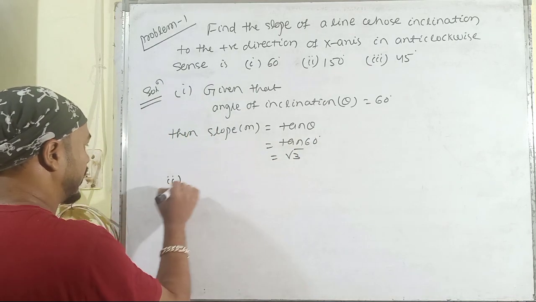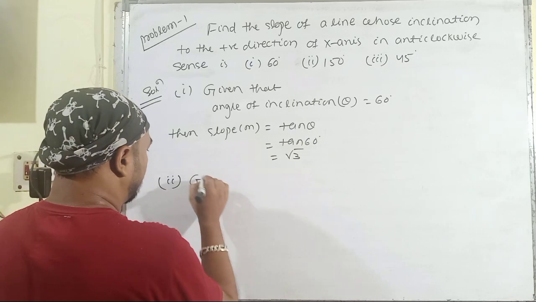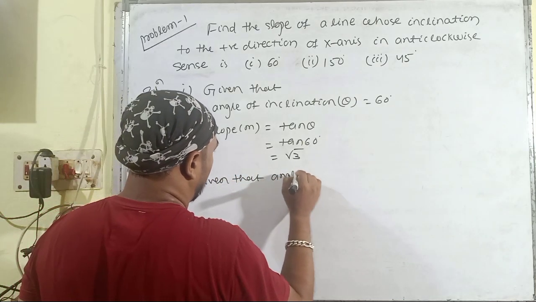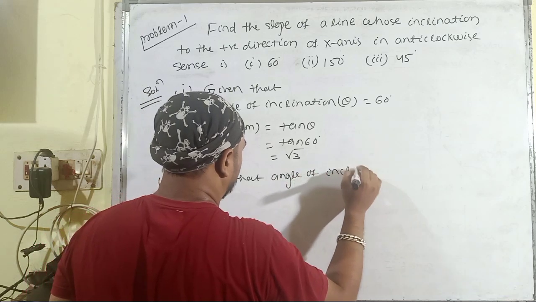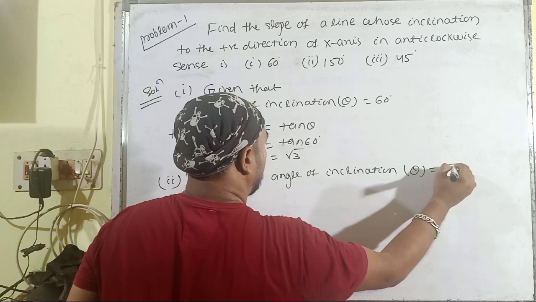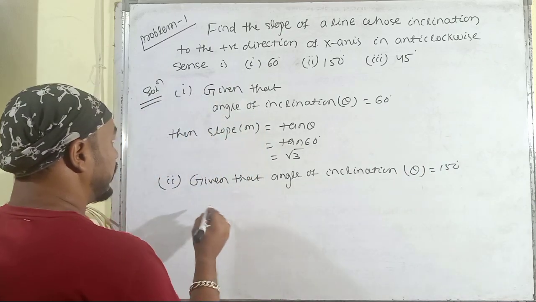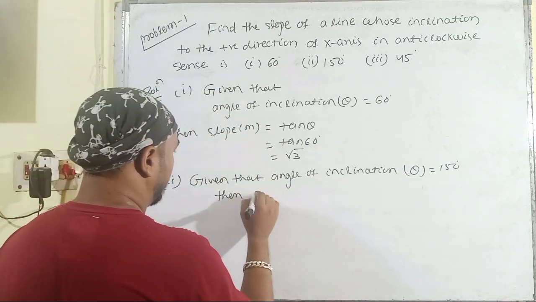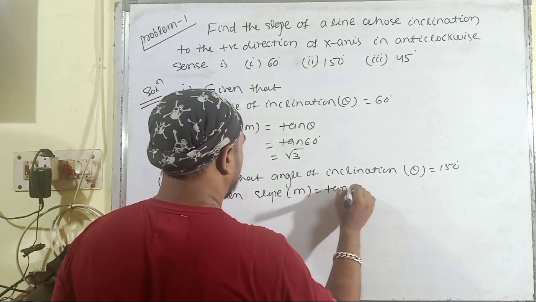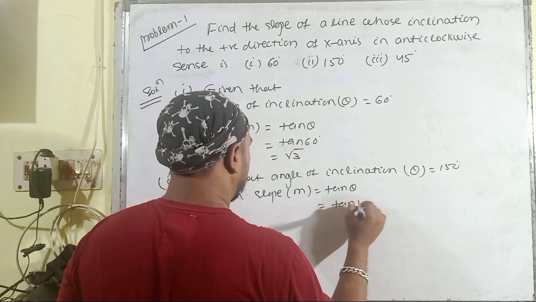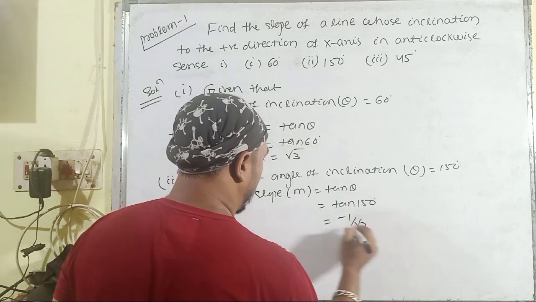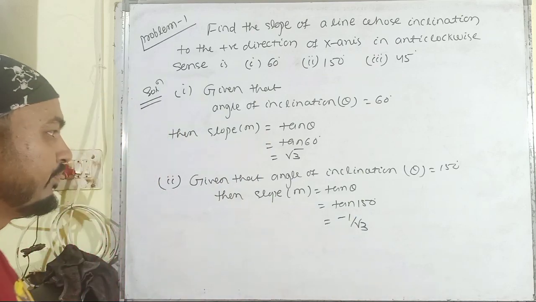Then the second one: given that the angle of inclination theta is equal to 150 degrees, then the slope m is equal to tan theta, which is tan 150, which is minus 1 upon root 3.